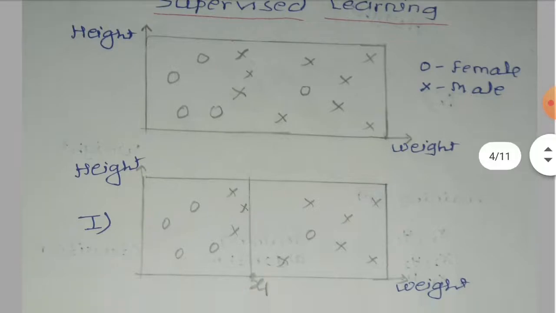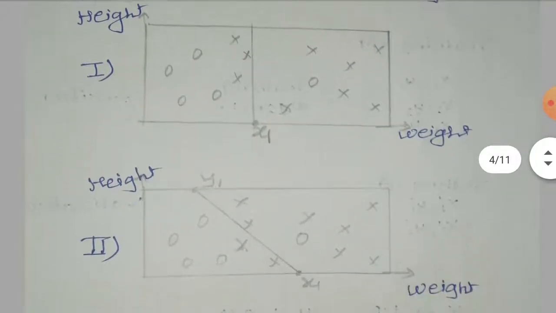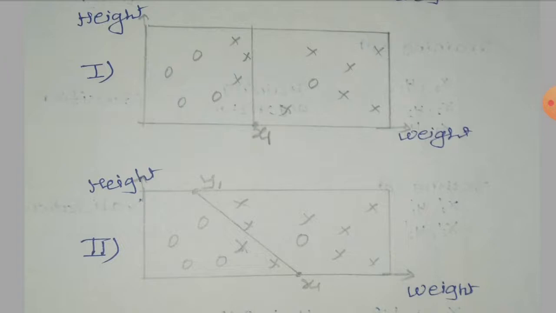Yes, I can do that, like this. Now if we compare the first case and the second case, in the first case 4 points are wrongly classified. Now here 3 points are wrongly classified: 2 males considered as female and 1 female considered as male. So this second case is better than the first case, right?